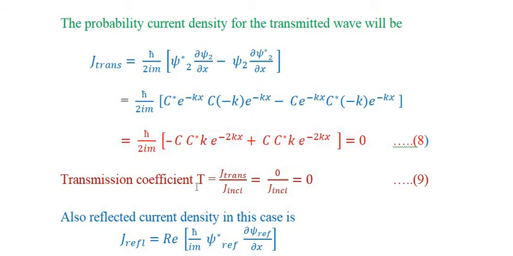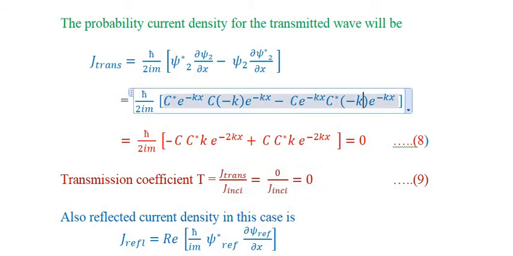So the transmission coefficient T is equal to the ratio of the current density of the transmitted region to the current density in the incident region, that is equal to 0 upon J incidence, means 0. That means when the total energy of the particle is less than the potential barrier, then the transmission coefficient is 0, means there is no particle appearing in the second region. Or we consider the reflected current density in this case.